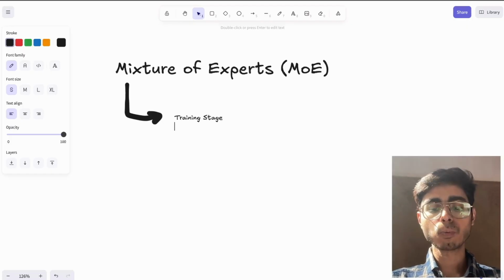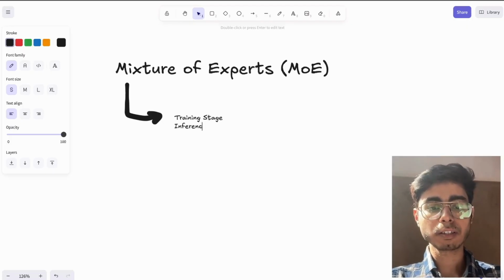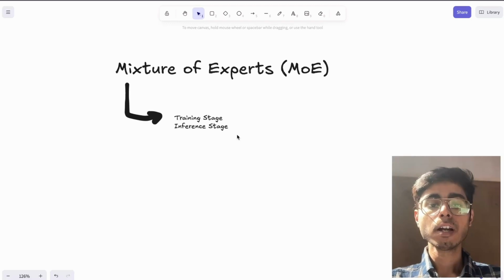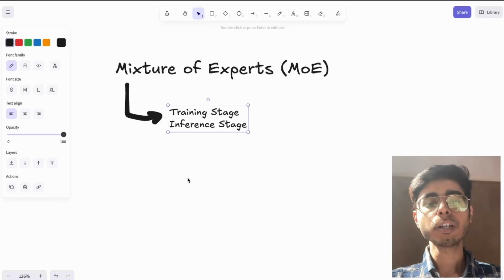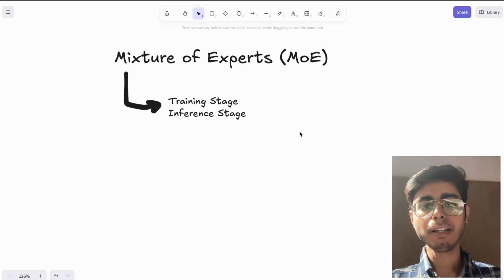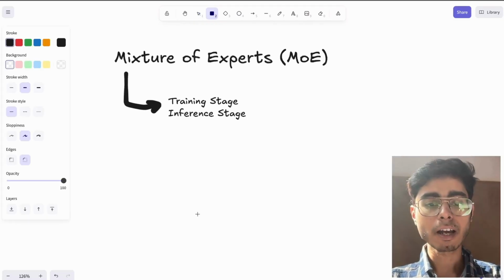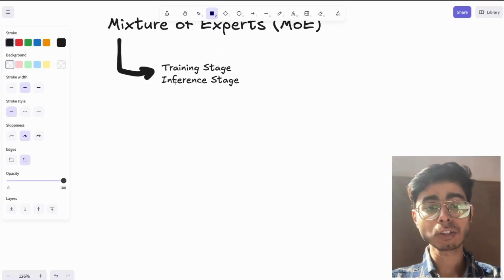And it can also work at the inference stage, when you are actually trying to get the output from that LLM. That time also this mixture of experts is working. Okay, so let's see the diagram first, what exactly this means. So let's say I have, let's focus on the inference stage.